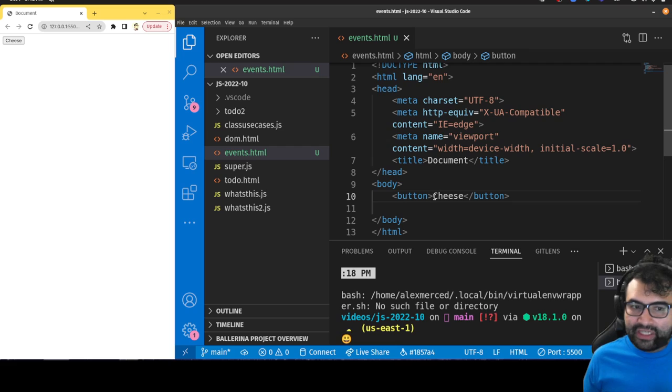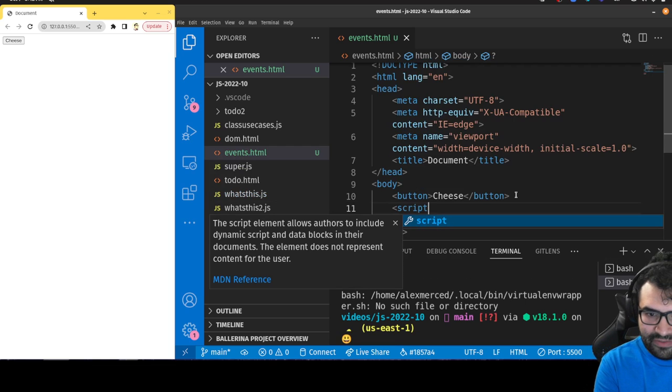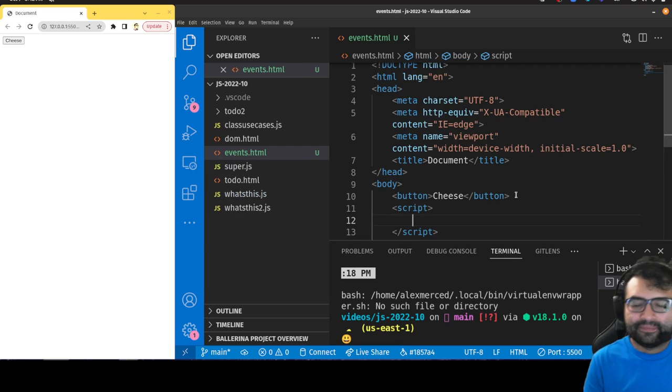Generally what's going to happen is that you're going to write the JavaScript that responds to that event in your JavaScript. So let me show you an example of how you would do that. Let me write a script tag here, so we can write some JavaScript right here in the HTML file.